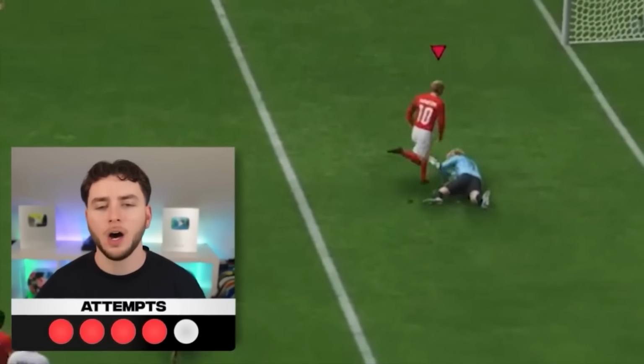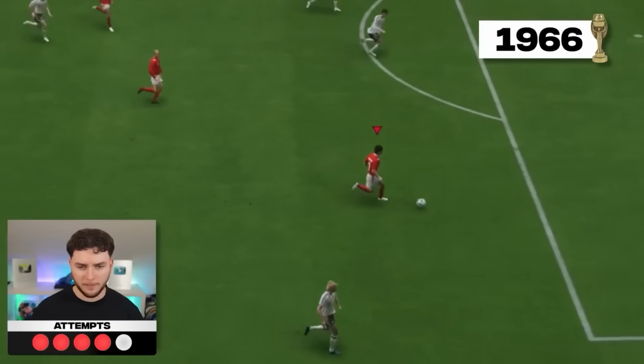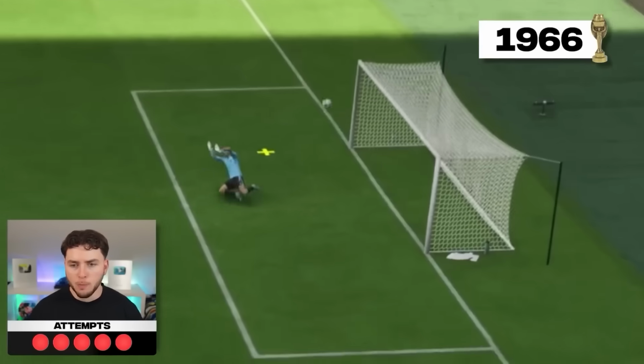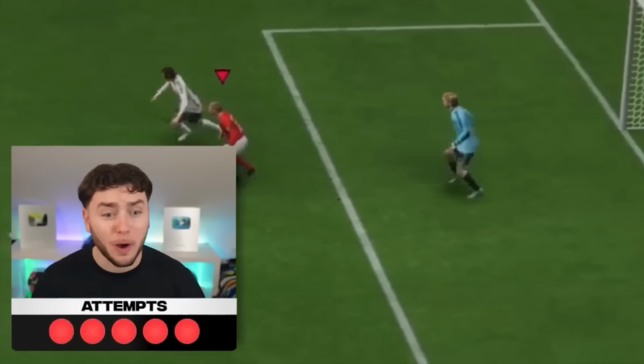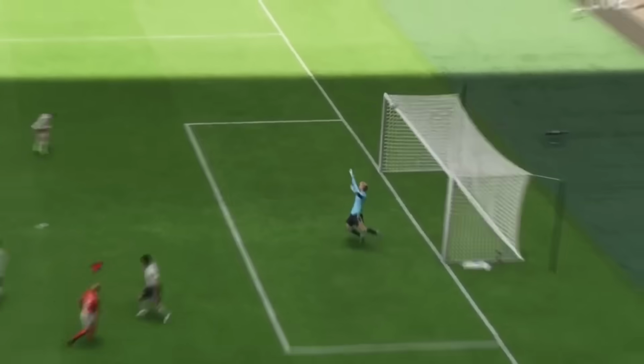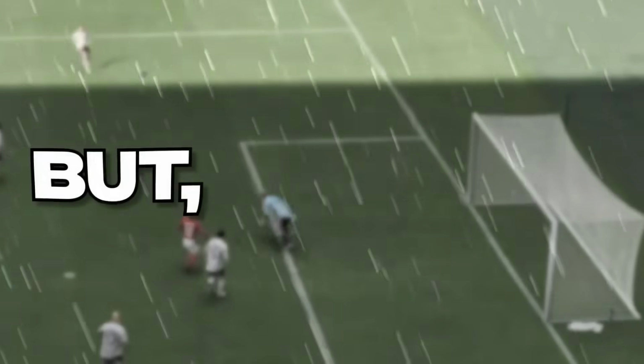Geoff Hurst, make that run. Boom. Oh, we have one more attempt. Geoff Hurst making that run. I see him. He's there. Boom. Oh, we've hit the crossbar and it's come back out, but it's not gone off the line. We came so close to recreating one of the most controversial goals of all time, but we failed.